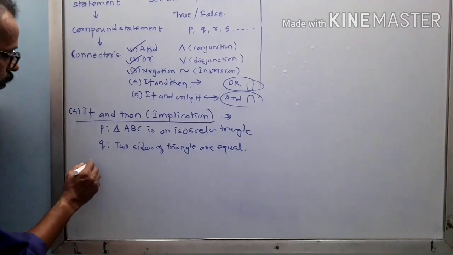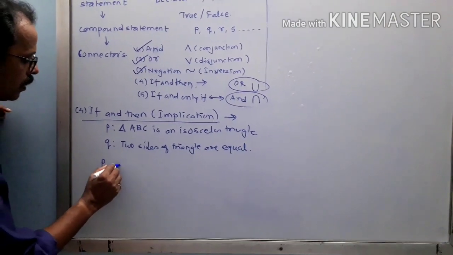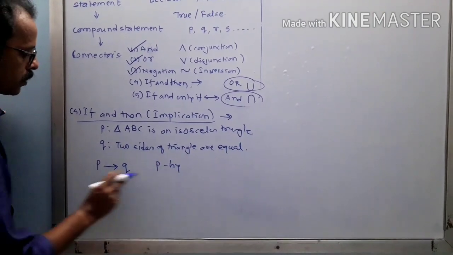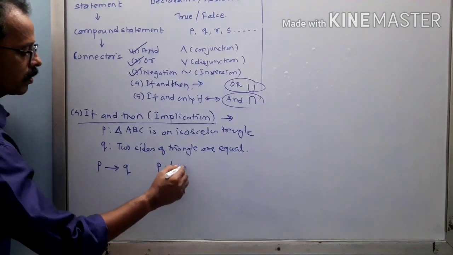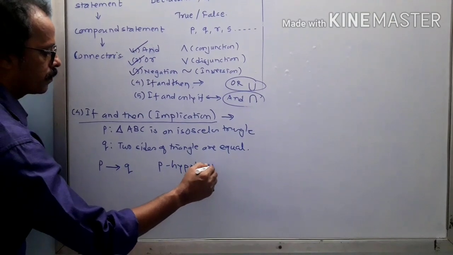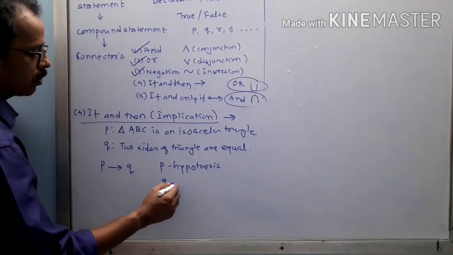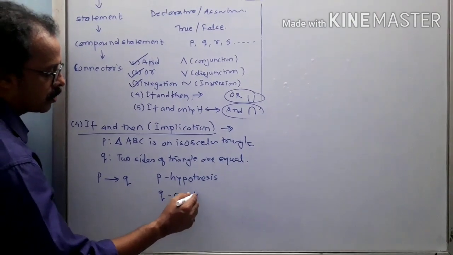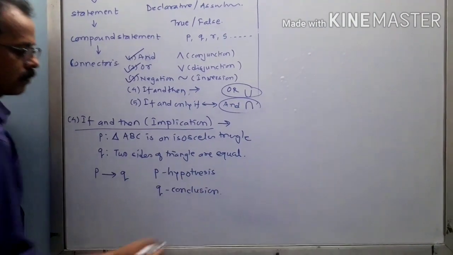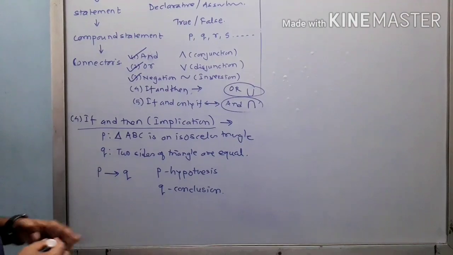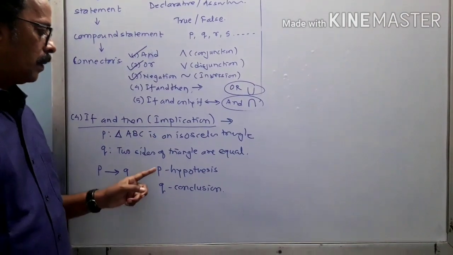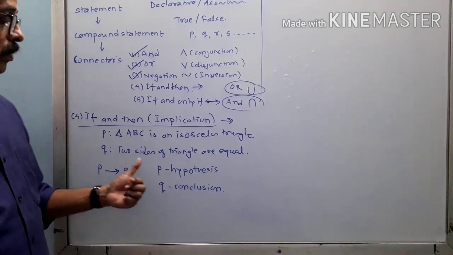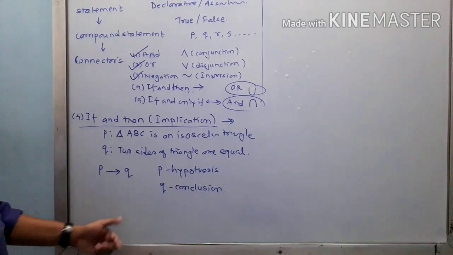Now P implies Q, where P, the first part of the statement, is called the hypothesis, and Q is called its result, or also the conclusion. So this if and then is also read as P implies Q. That is the way we are going to utilize that particular case.